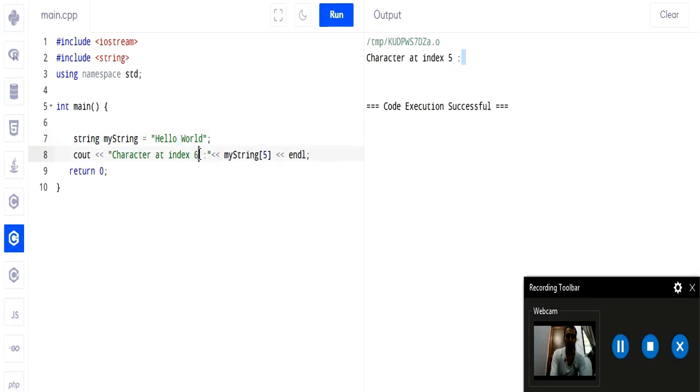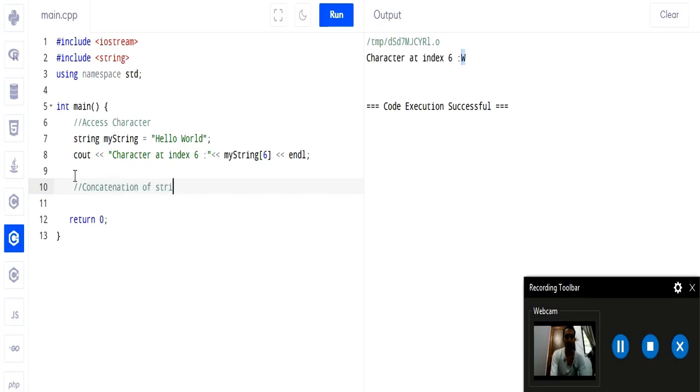Now suppose we change this to 6, and here we change it to 6, then we should get W. So run it again, and we get W as the output. So this is how we can access any character in this particular string. Now next step in the same program, let us comment here access character.